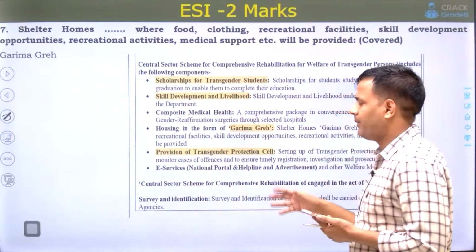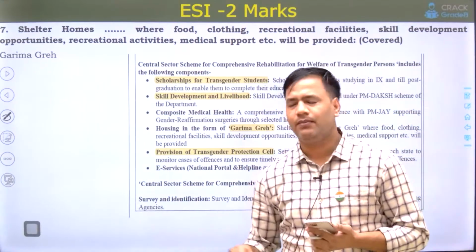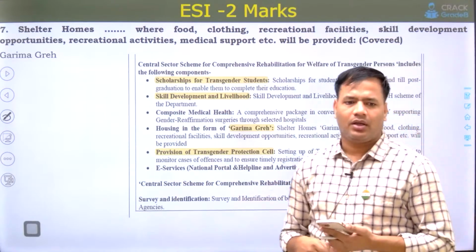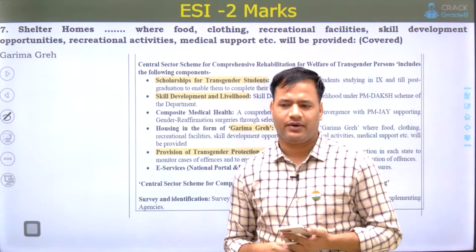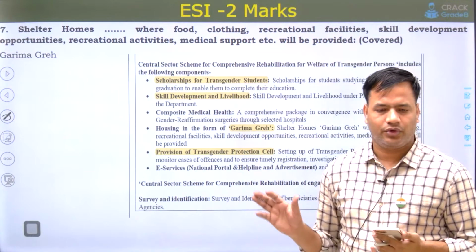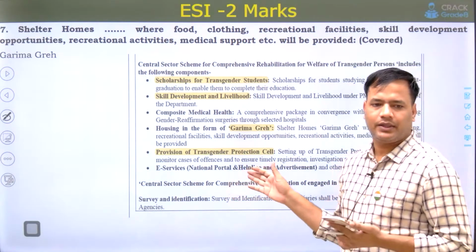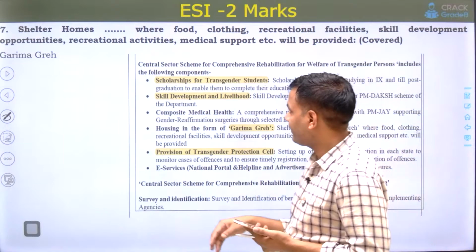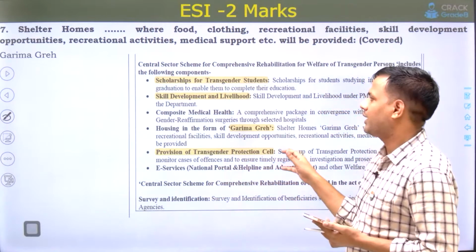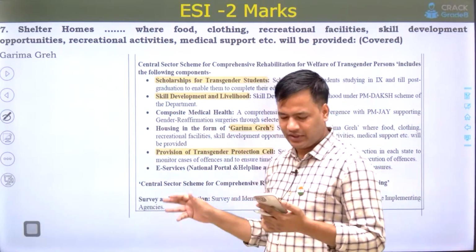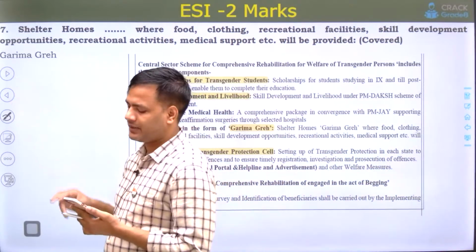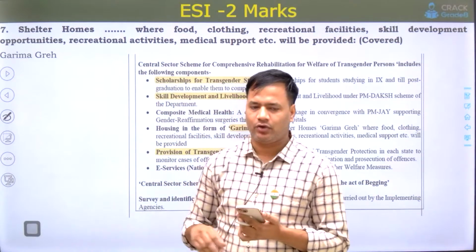Next, a paragraph was given related to a scheme. The SMILE scheme was asked, related to transgender persons and beggars. It was in the news recently. I specifically told my students that new schemes are very important, so from new schemes these questions were asked. The shelter homes were referred to as Garima Greh, and this was an option. It was an easy question if you have studied this scheme. You could even mark it correct by eliminating options.